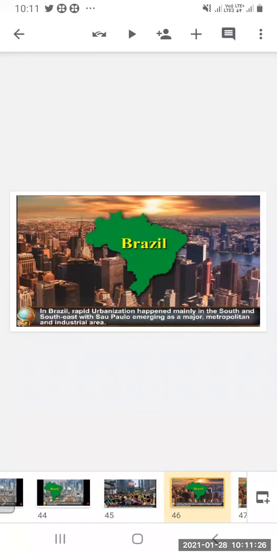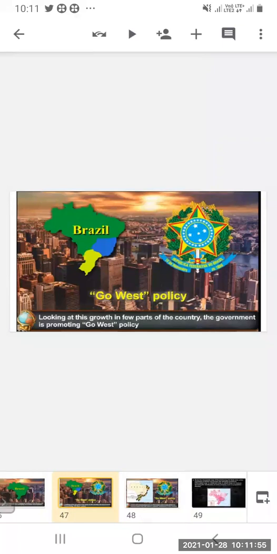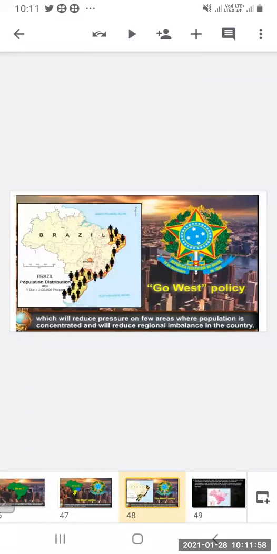Sao Paulo has emerged as a major metropolitan and industrial area. Looking at this growth in only a few parts of the country, because there is a concentration of settlements in particular parts only, the government is promoting the Go West policy, which will reduce the pressure on the few areas where population is concentrated and will reduce regional imbalance in the country.